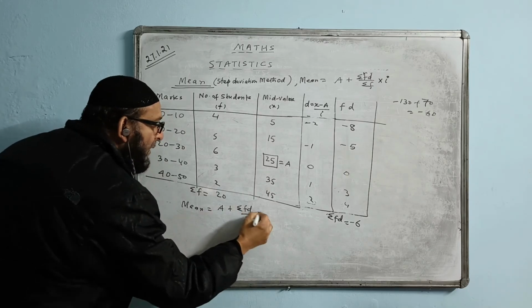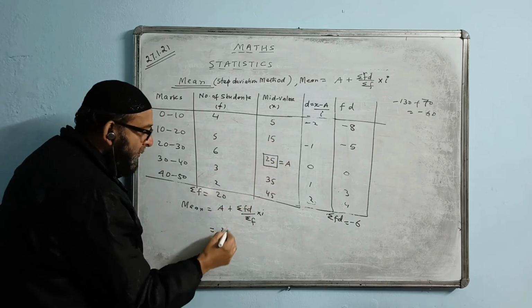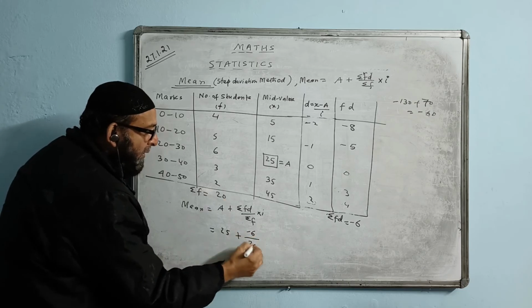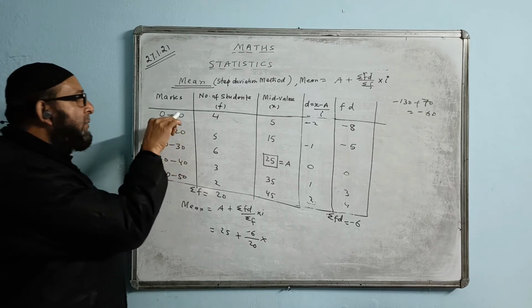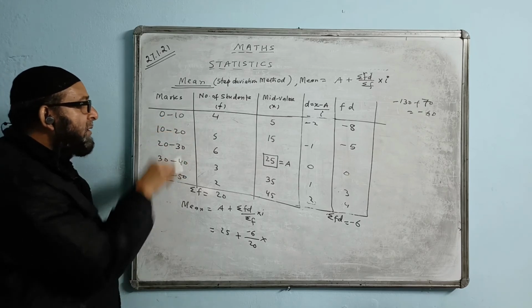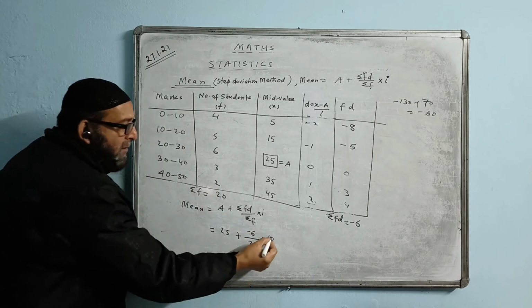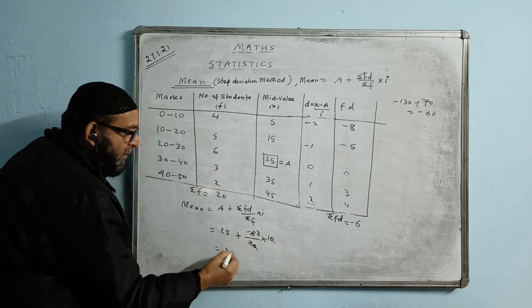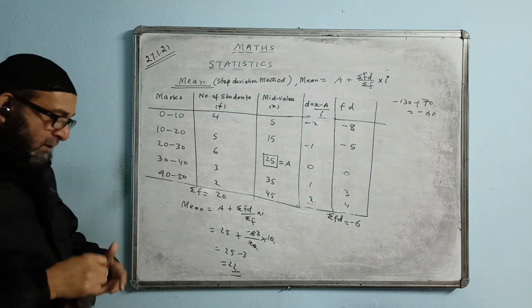Now the formula is slightly modified, now into I. A value we will put. A value is 25. Summation FD value is minus 6, this is 20. What is I? I is the interval. Interval value you can find this way. How much is the difference going on? 10, 10. That is the difference of 10. So here into 10. Now cancel 0, 0 will go. 2, 3 0 will go. The 25 minus 3 is left over. 25 minus 3, the answer is 22. Same answer will come.